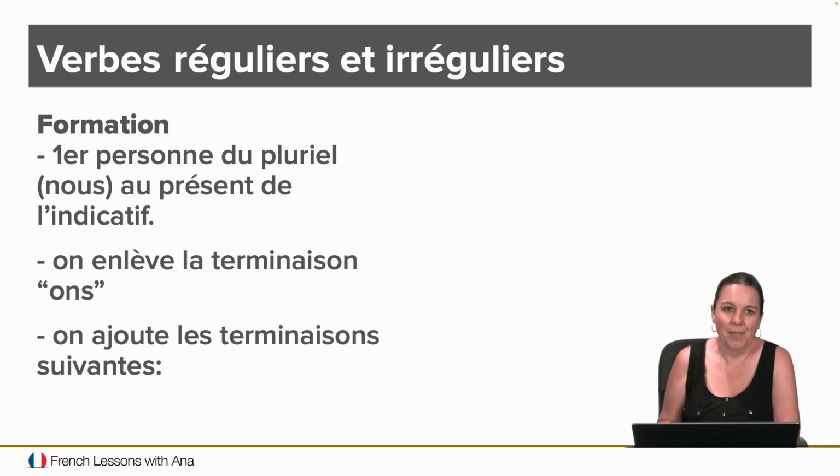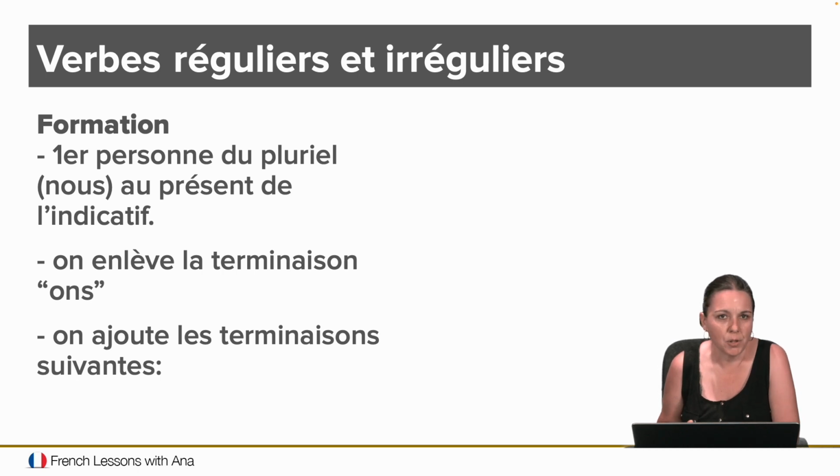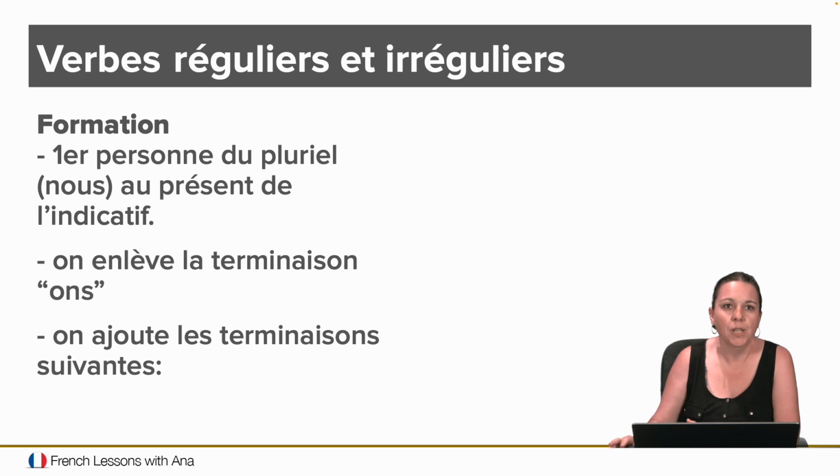Now, this one is very simple to form. If you know the present tense of verbs, look at the nous. That's what that one says, okay? Première personne du pluriel, nous au présent de l'indicatif, okay? So when you have to form the imparfait, this is it. Just look at the nous form in the present tense, and every nous form in the present, whether it's regular or irregular, will have ONS as its ending. And that's what we have here in the second one.